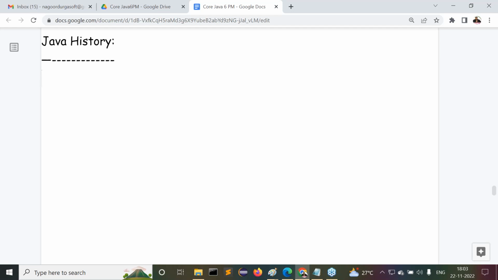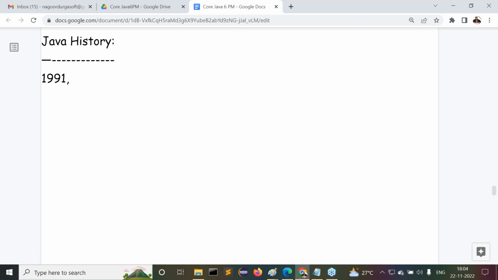Now my point is this. In 1996, the first version of Java was provided by Sun Microsystems on January 27th. But when Sun Microsystems started to prepare the Java programming language, that point we have to understand. Note it down in your notebook. For that, I am giving some answers to you. Understand it clearly.